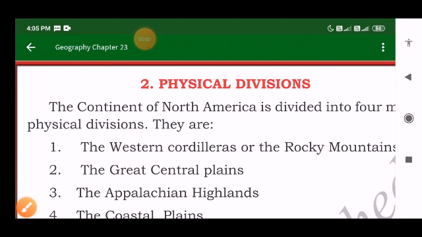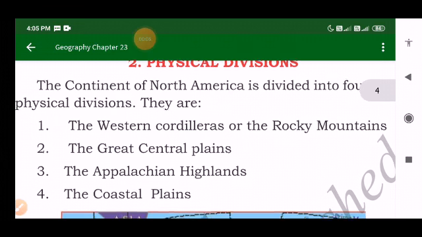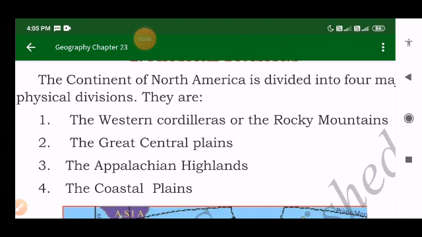So let's move to physical divisions here. The continent of North America is divided into four major physical divisions. They are the Western Cordilleras or the Rocky Mountains, known by two names. The second one is the Great Central Plains. The third one is the Appalachian Highlands or the Eastern Highlands. And the fourth one is the Coastal Plains.